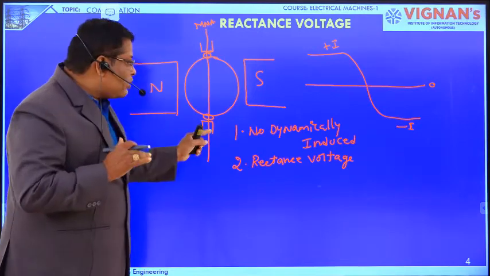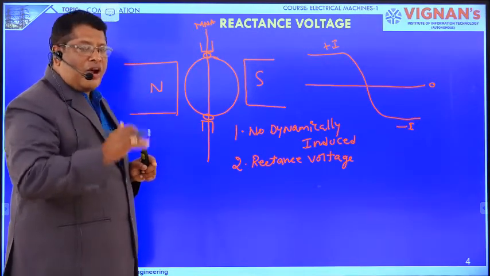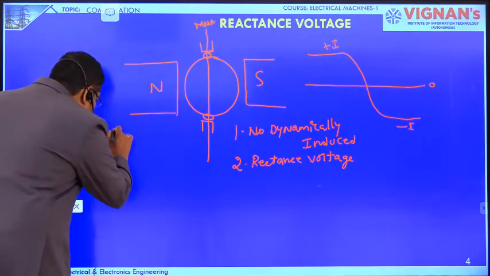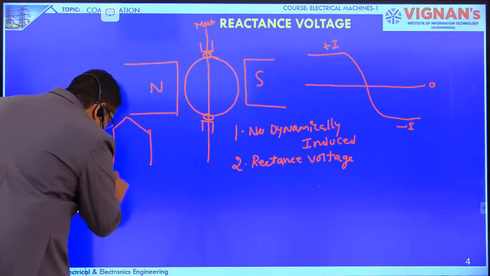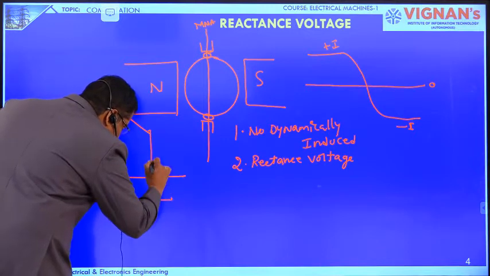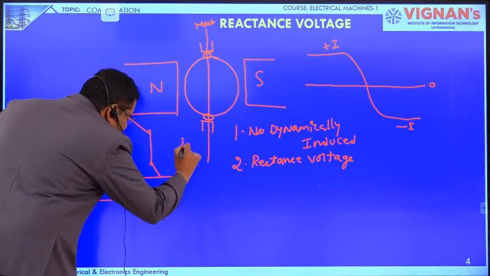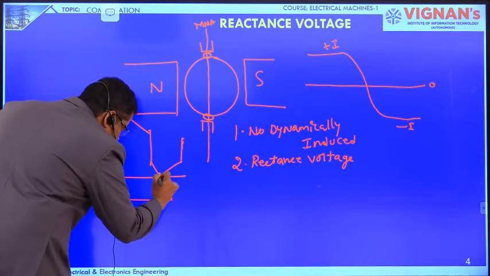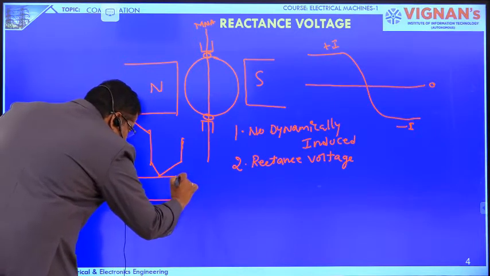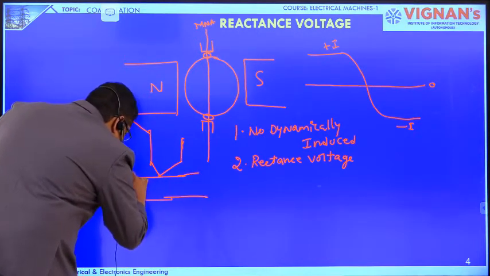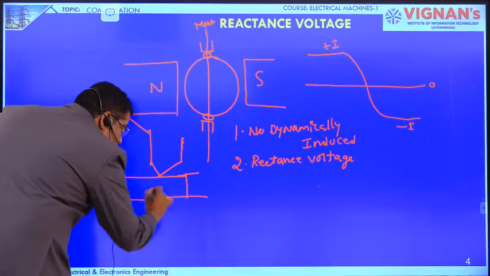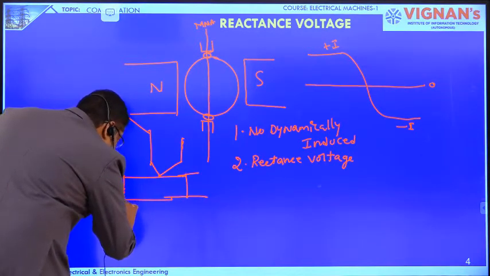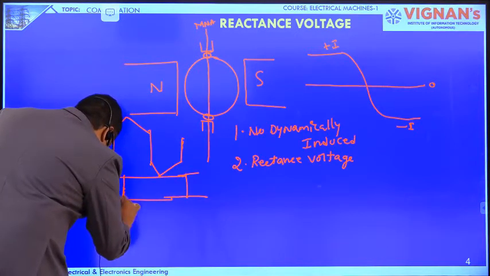So when this voltage is opposing the changing current through the commutated coil, suppose this is the commutated coil. These are the commutator segments which are connected here. This is the brush position.